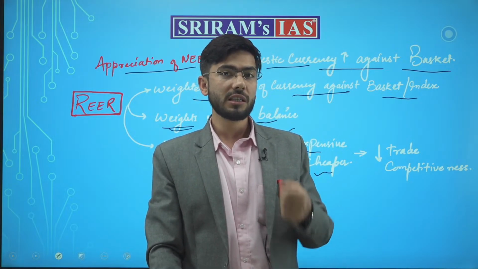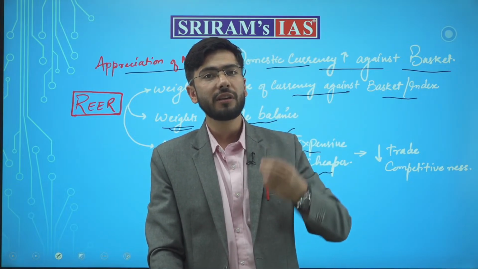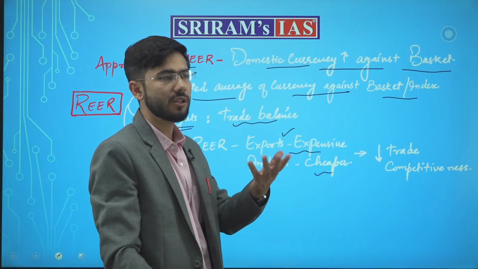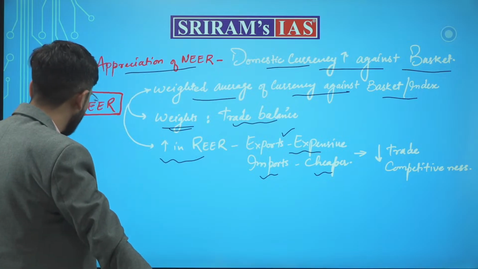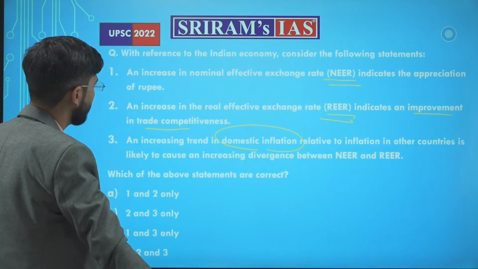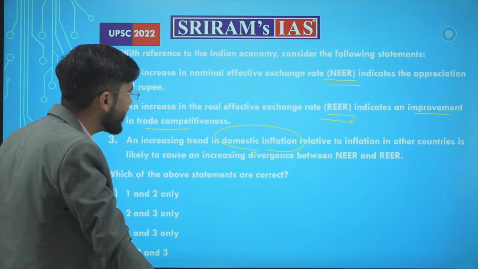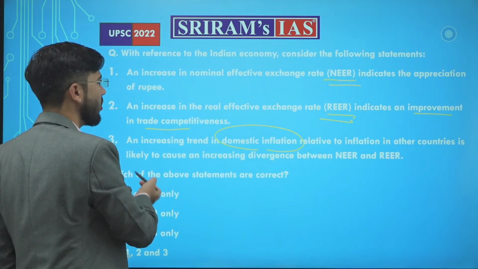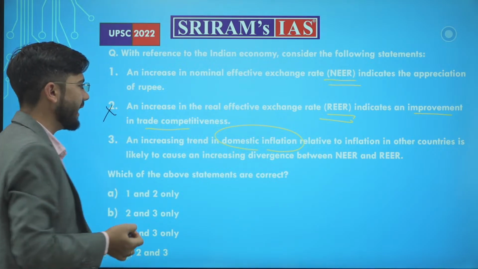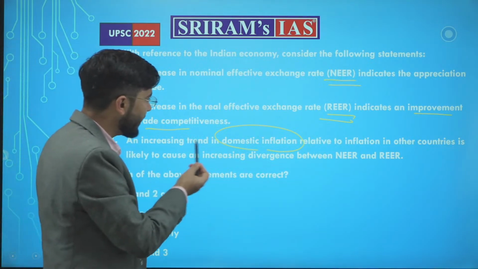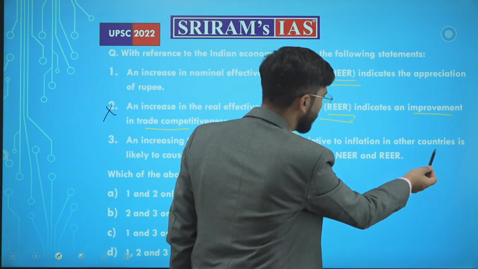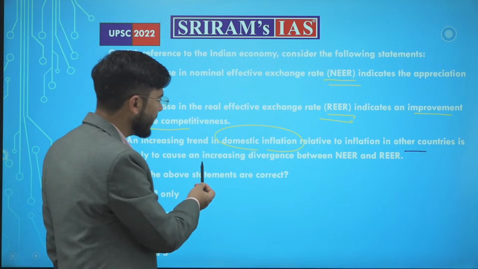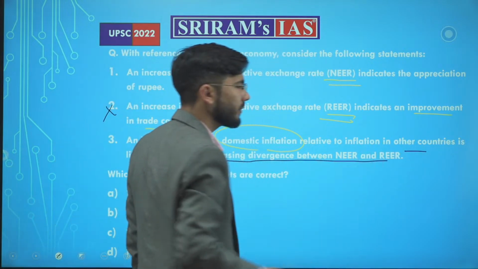Which will mean that when our exports decrease, we will be gaining less in terms of trade. Okay, our deficits will increase. That is what UPSC asked in its question. It asked that an increase in real effective exchange rate indicates an improvement in trade competitiveness, which was a wrong statement. Further, an increasing trend in domestic inflation relative to the inflation in other currencies is likely to cause an increasing divergence between NEER and REER.